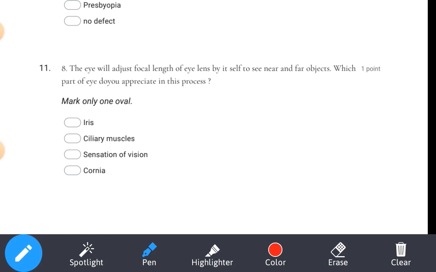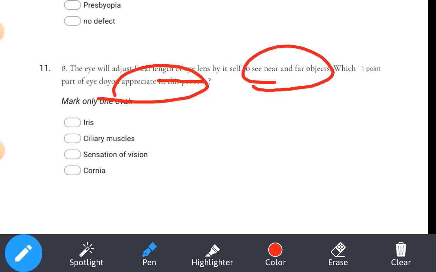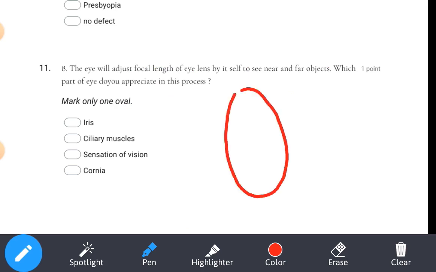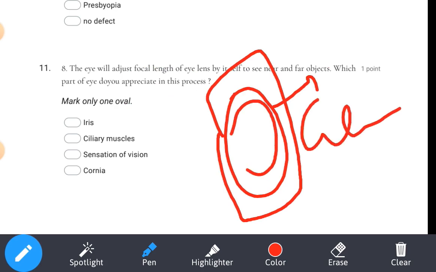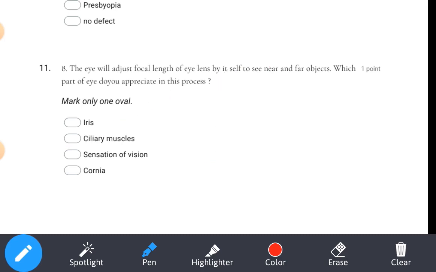11th question, not 11th question. 11th is our serial number. You should always check this one. 8th question. The eye will adjust the focal length of the eye lens by itself to see near and far objects. Which part of the eye does this? The eye lens is held by another muscle called what? Ciliary muscle. Now, the ciliary muscle will expand and contract based on the light. So what is the answer? Ciliary muscles, option number B.